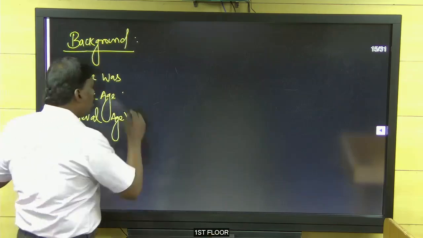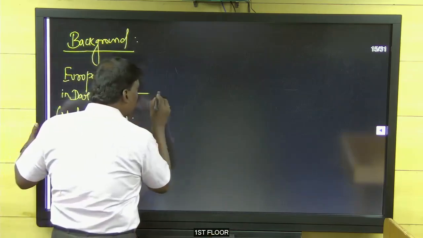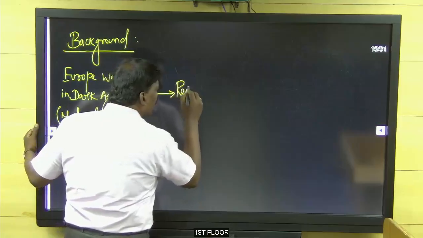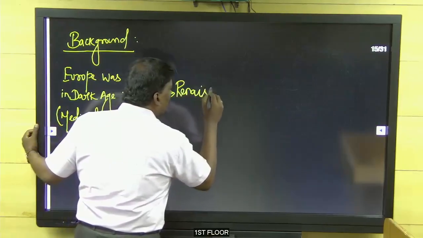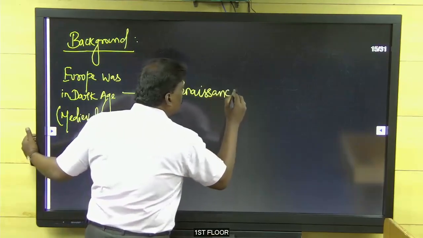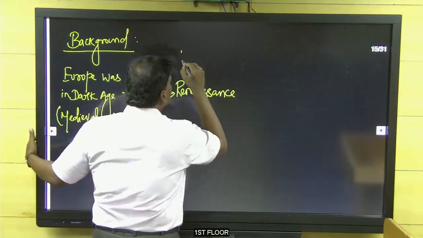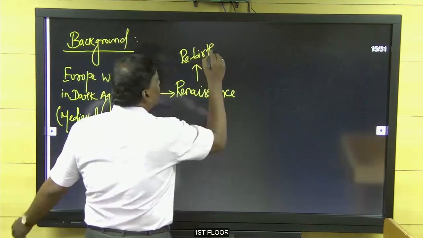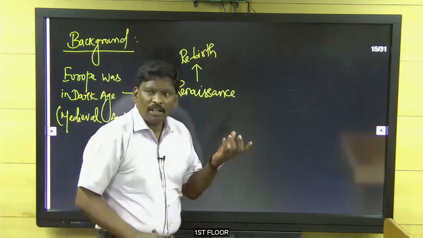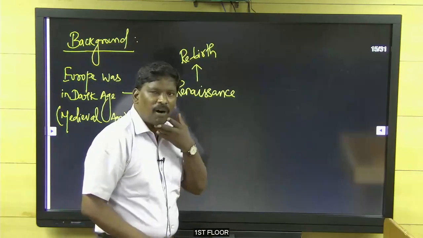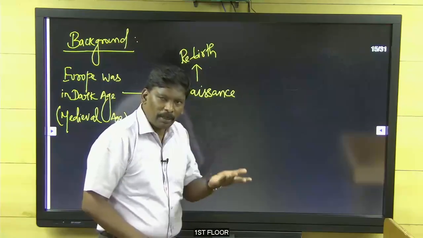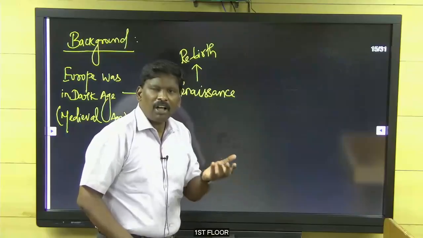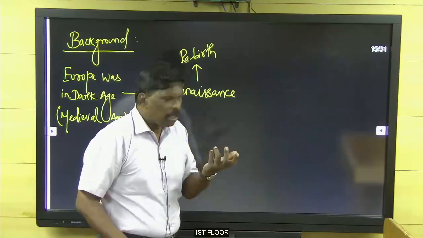And when did this dark age go? This dark age went because of the Renaissance. What does Renaissance mean? Rebirth. I told you, rebirth of what? Thinking of secularism, scientific thought, individualism, like this.